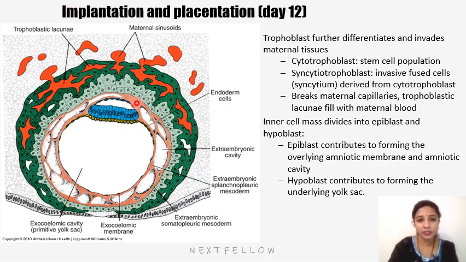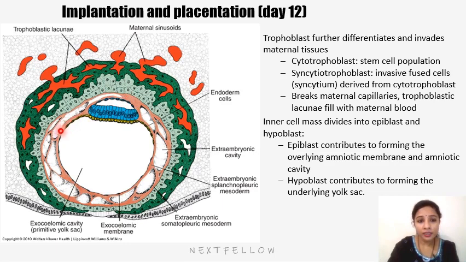So this is the extraembryonic somatic mesoderm which is along the cytotrophoblast, and it is also along the amniotic cells. So the extraembryonic mesoderm which is along the cytotrophoblast and the amniotic cells is considered to be extraembryonic somatic mesoderm.